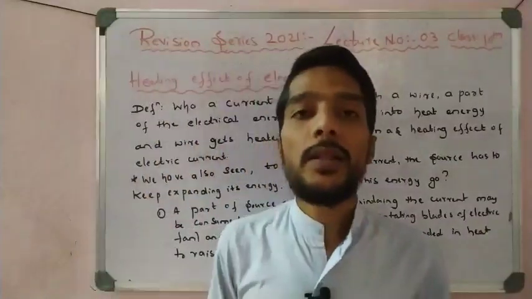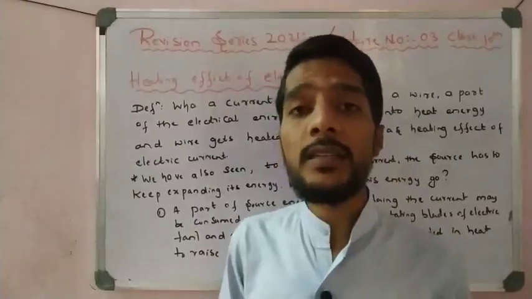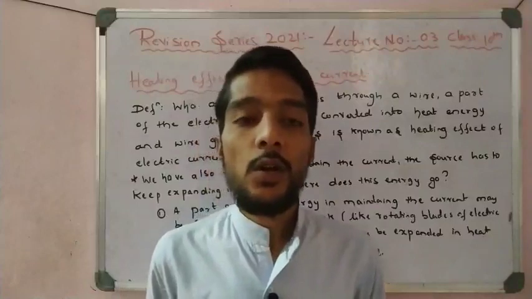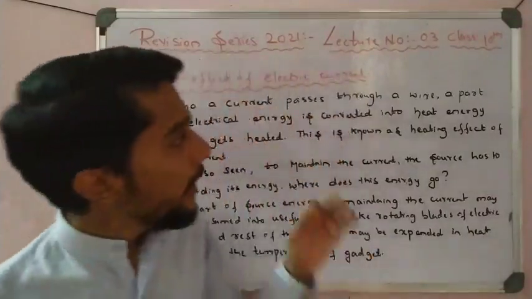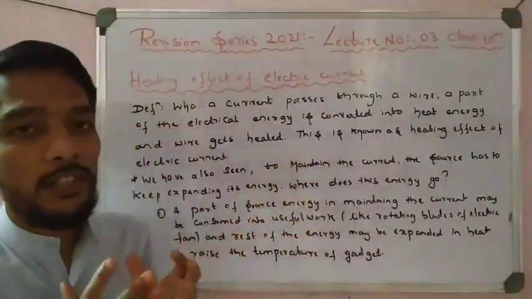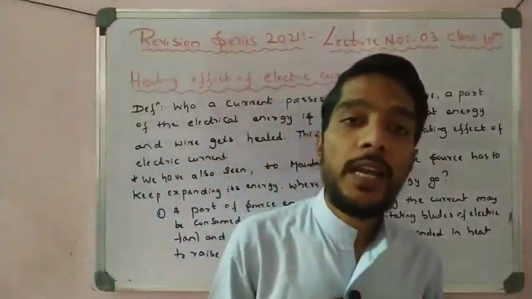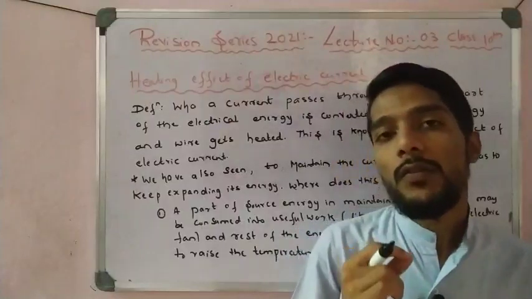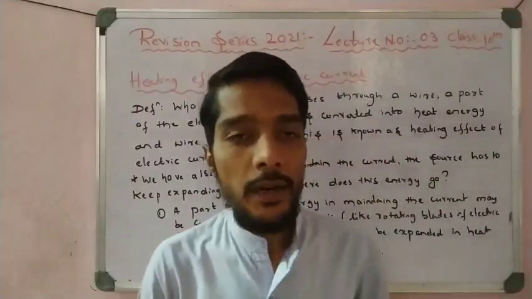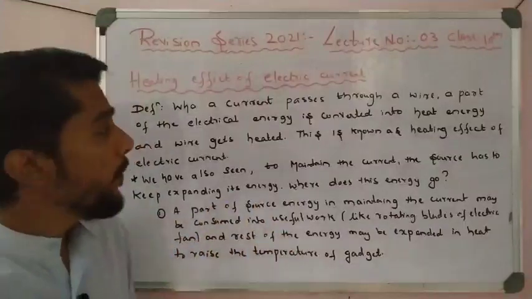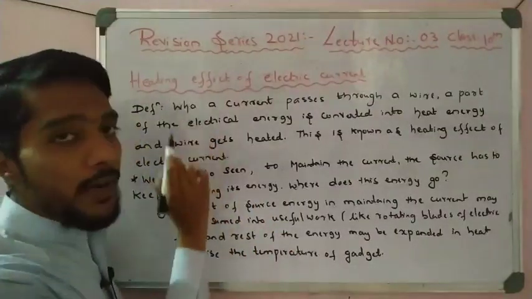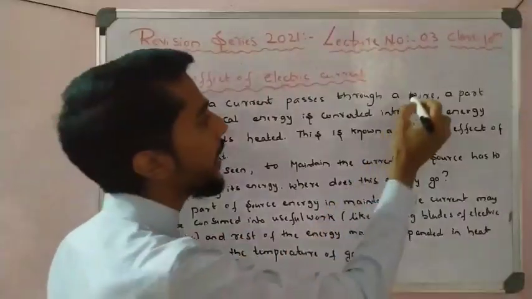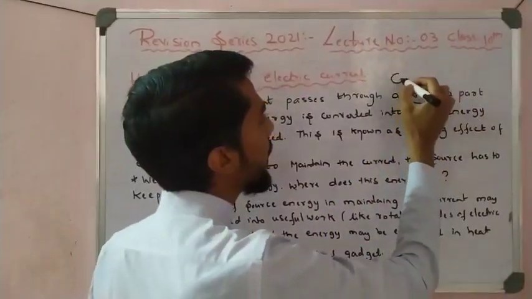So what happens when a current is passed through a conductor? Here see, heating effect of electric current. I write the first definition. First recall the definition, because for a one mark question they may ask: define heating effect of electric current. A simple, clear definition is there. Heating effect of electric current is defined as when a current passes through a wire, or we also say a conductor,